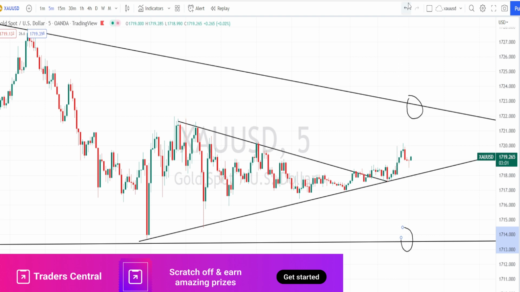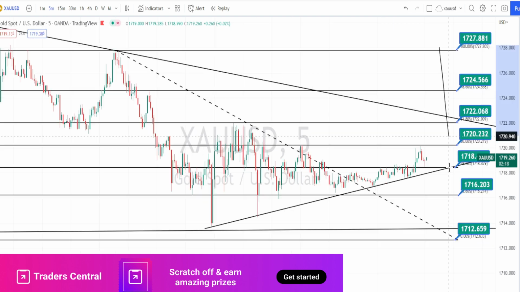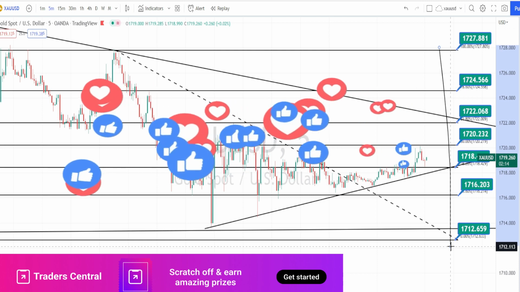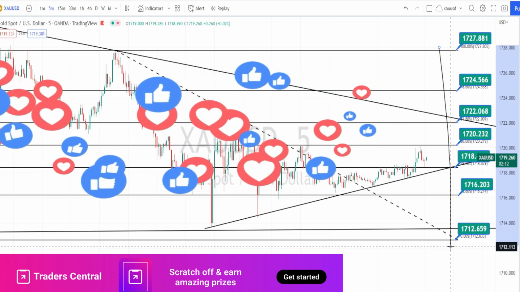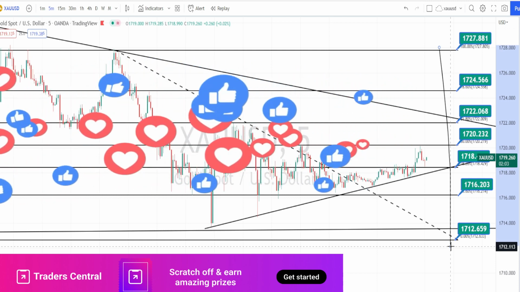Let us mark the support and resistance levels. The values within this green color boxes are the resistance and support levels for 5 minutes time frame. That's all the analysis for today.